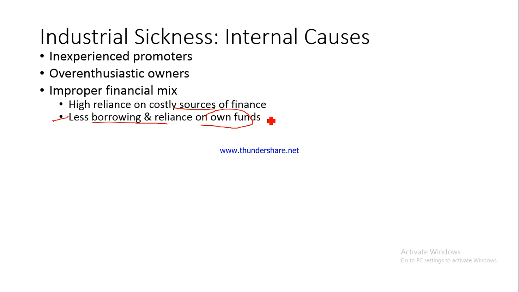But if you are not borrowing at all, if you are not using debt at all to finance your business, then what will happen? Your tax liability would be higher. So you would not get the advantage of the debt shield. So this could also be a problem, and this could also lead to industrial sickness. You have to pay a relatively higher proportion of your profit as taxes.